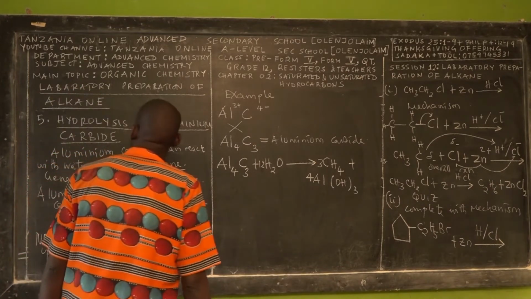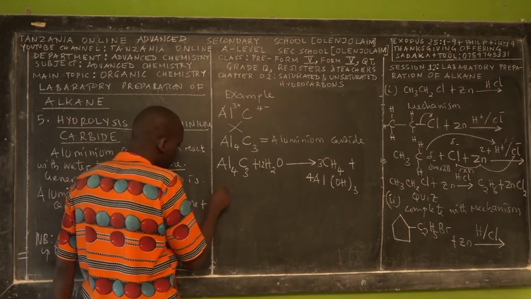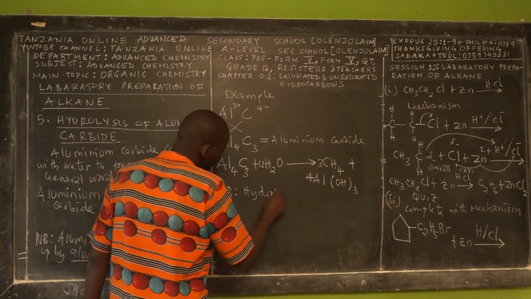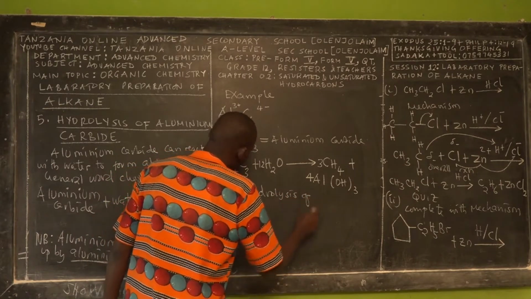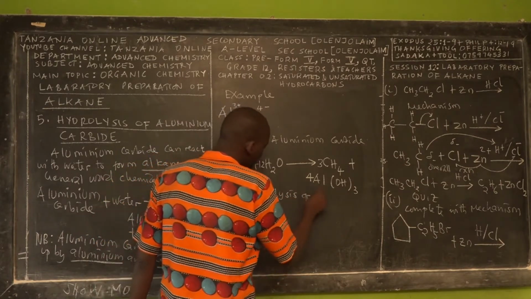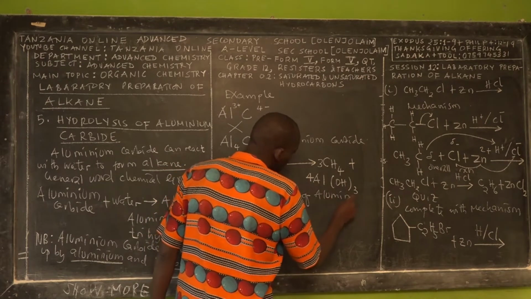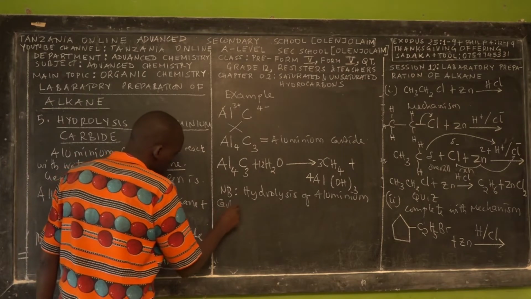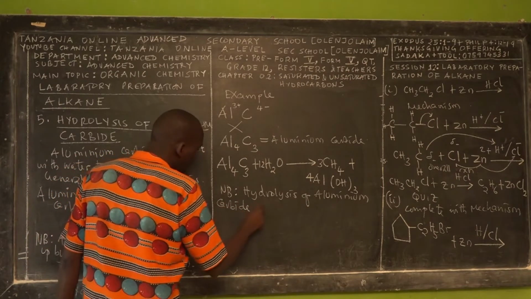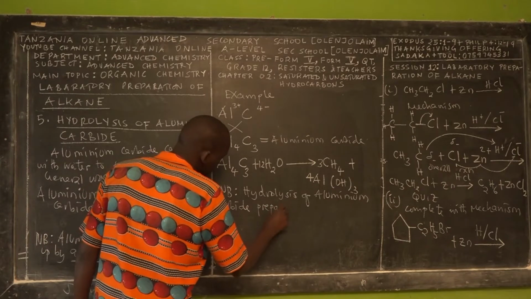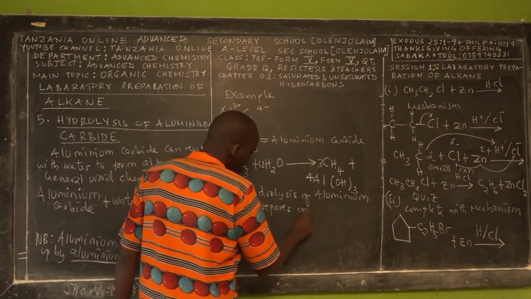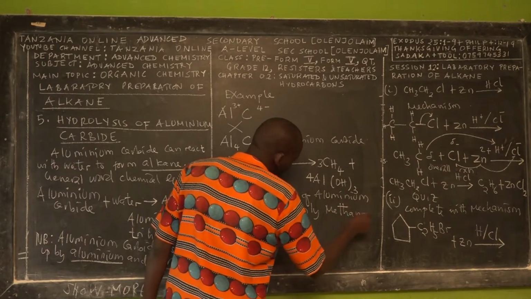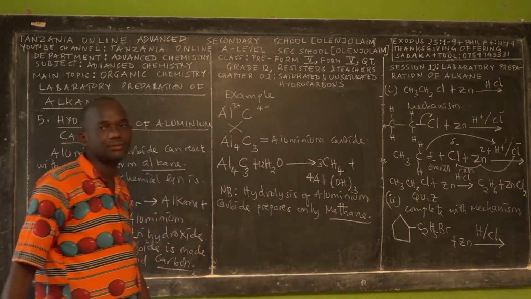Okay? So this you have to note again: hydrolysis of aluminium carbide prepares only methane, as we have discussed.